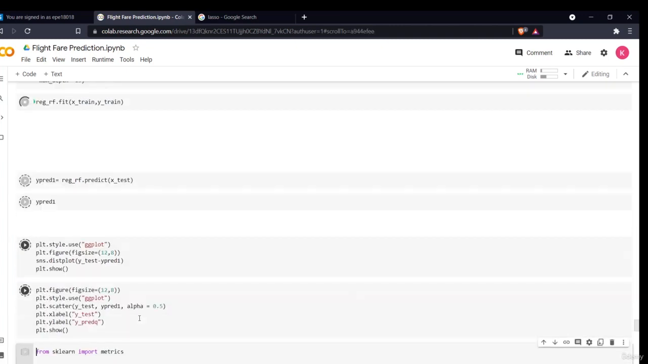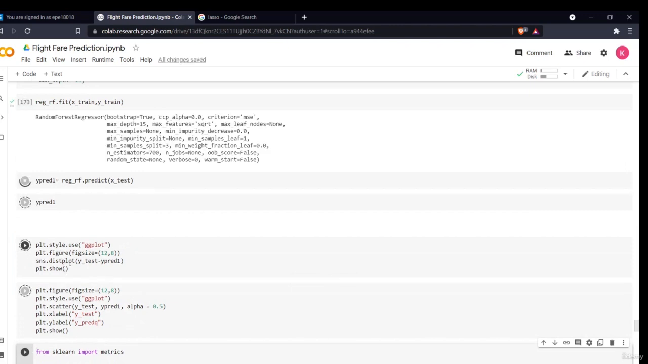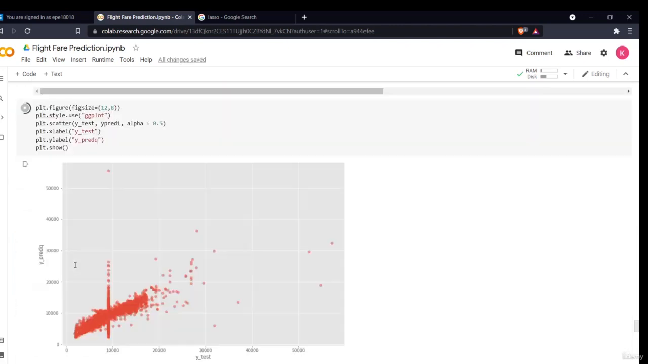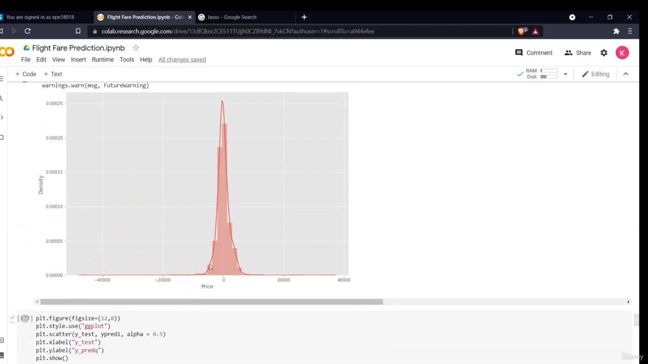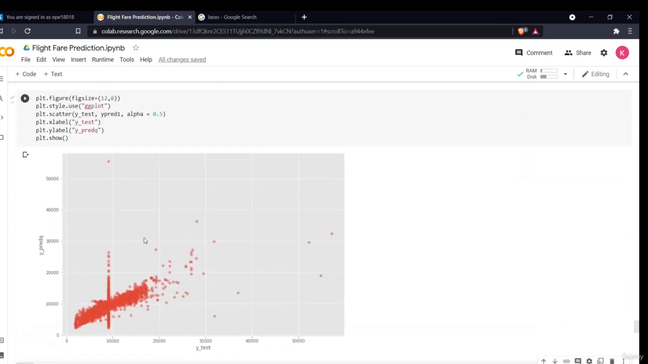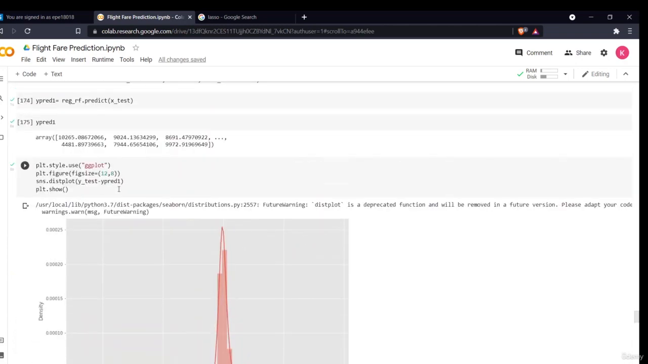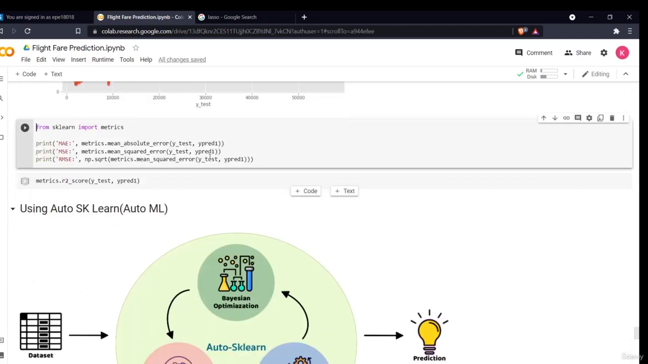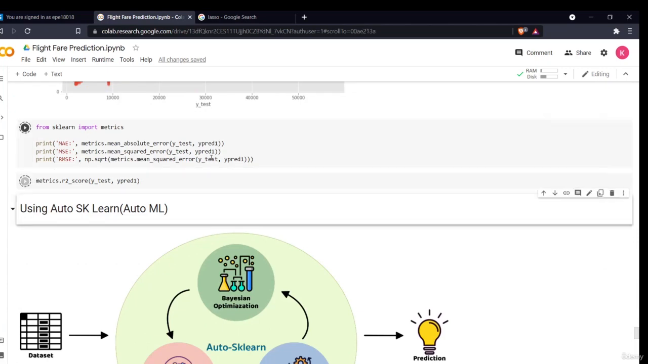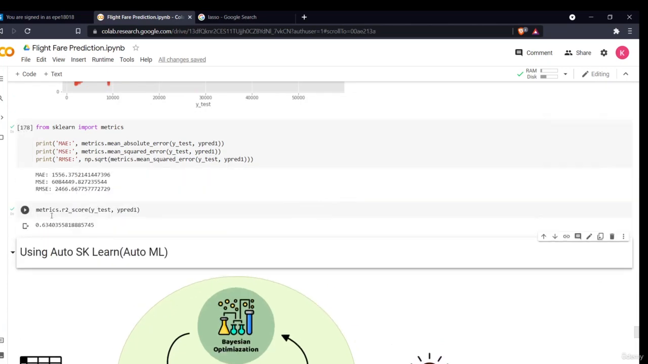Now I'll create the same distribution plot and scatter plot. See, this is my distribution plot. Most of the values are in the zero section, which means that my model has performed well. This is my scatter plot, and these are my scores: the MAE score, MSE score, and RMSE score.